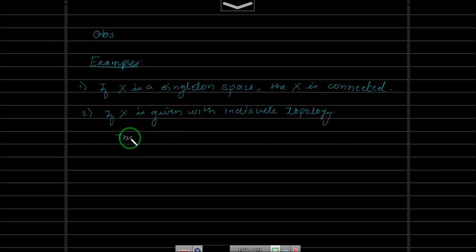Then X is blank, whether it is connected or disconnected. Think about it. Okay, X is with indiscrete topology. You already know what the open sets in indiscrete topology are. So fill this one.